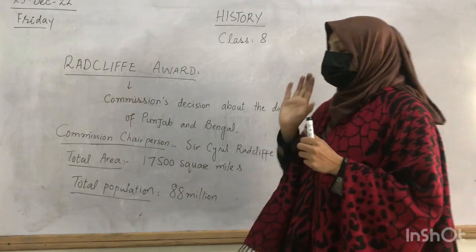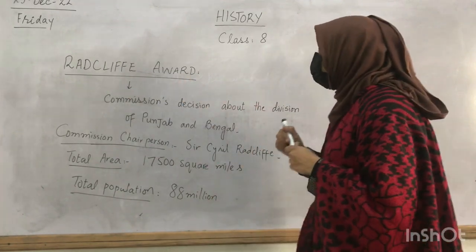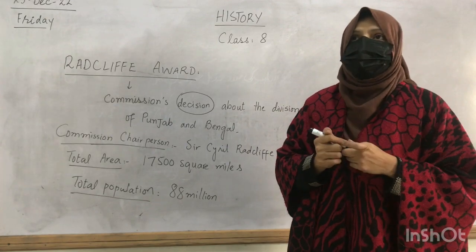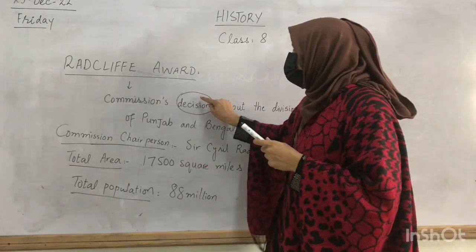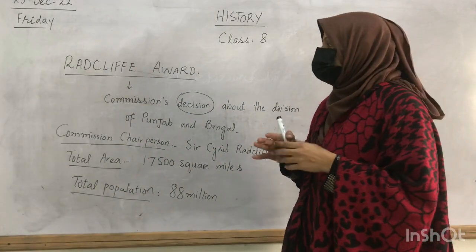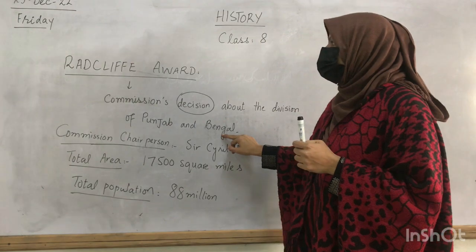I want to make it clear that the Radcliffe Award is basically a decision. We have given the name of the Radcliffe Award to this decision. The decision is actually about demarcating the boundaries of Punjab and Bengal.